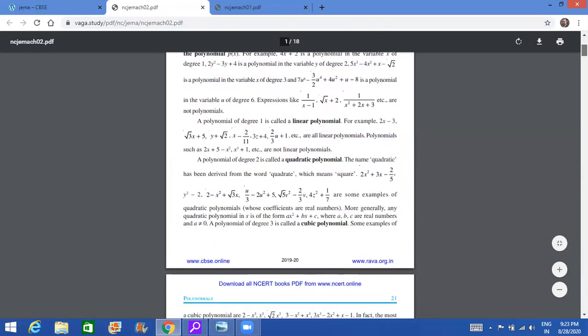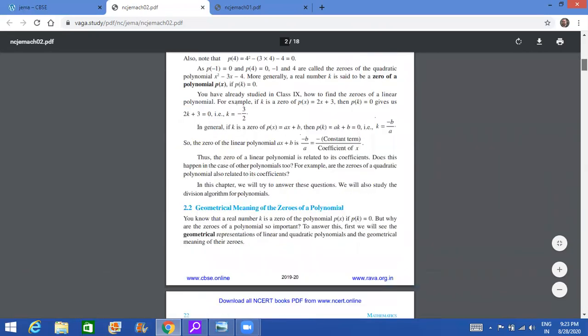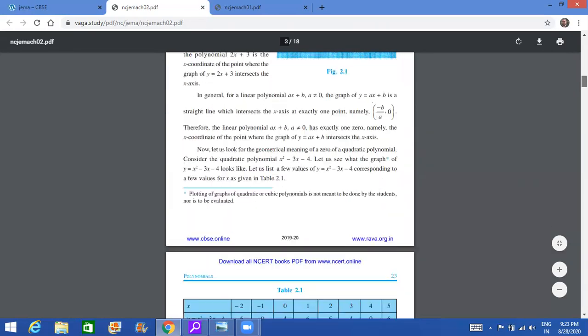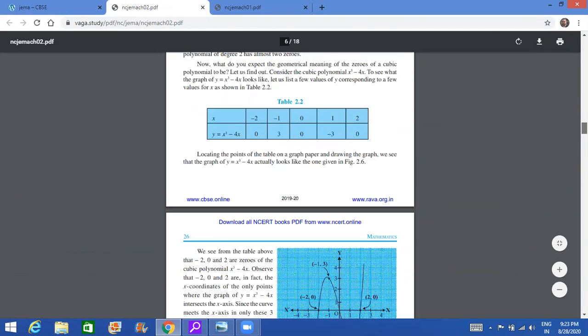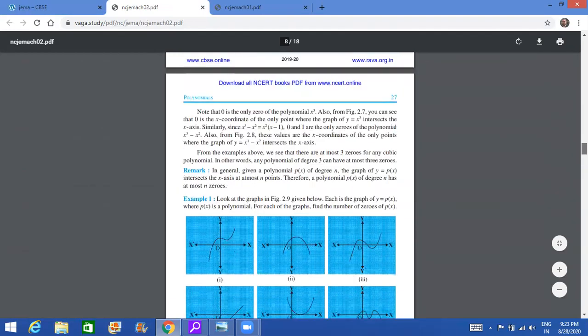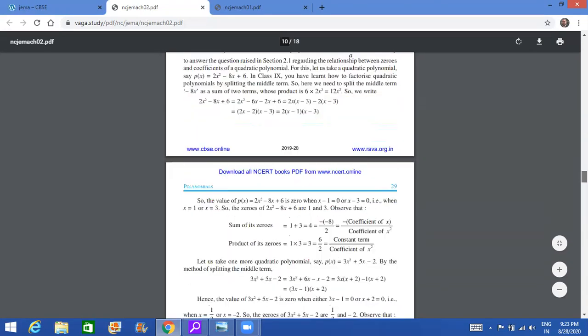They have not given exercise wise that this is going to come and this is not. They have given you only the topics. Now, when they have given the topic, they have said division algorithm is not coming. So your first exercise is coming as it is. That is the graphs, identification and all that. How many solutions, how many zeros. So 2.1 as it is.